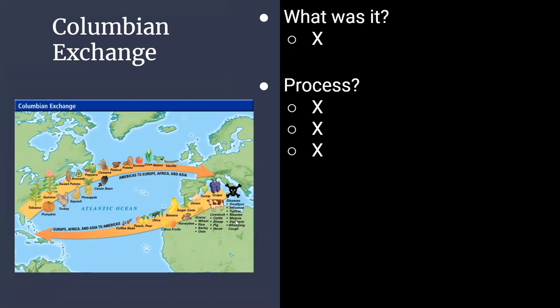So the first thing you need to know about the process of the Columbian Exchange is that Columbus and others stole food and other goods from the Americas and sent them to Europe. They didn't buy any of these things. They just stole or seized it from the natives and sent it to Europe. But at the same time, they were bringing goods, diseases, and slaves from Europe and Africa to the Americas, which they were then forcing the natives to buy from them.